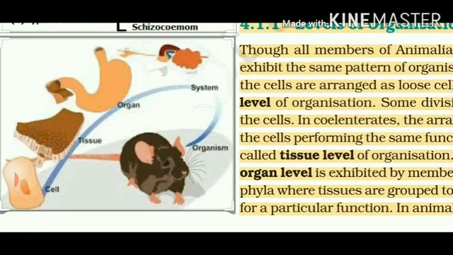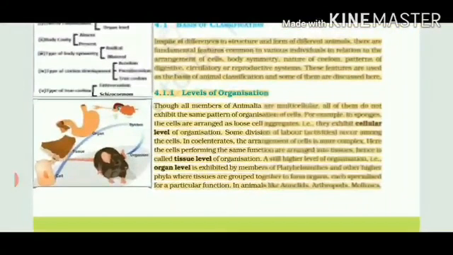Some are at the tissue level. When tissues which perform similar functions group together, that describes an organ. When different organs performing similar functions club together, they make an organ system. And finally different body systems unite together and form an organism.